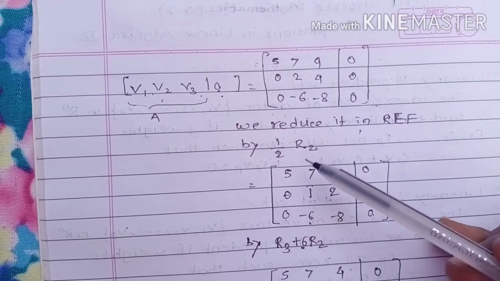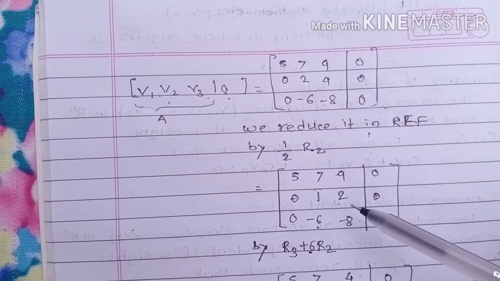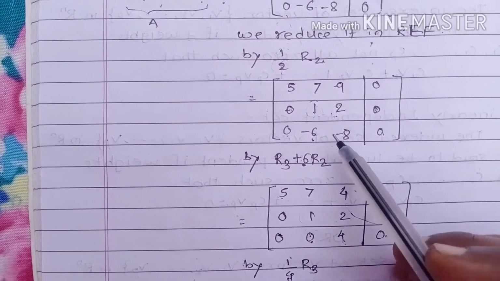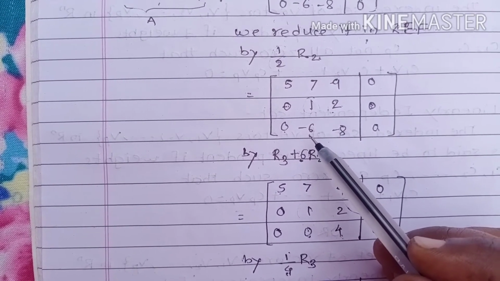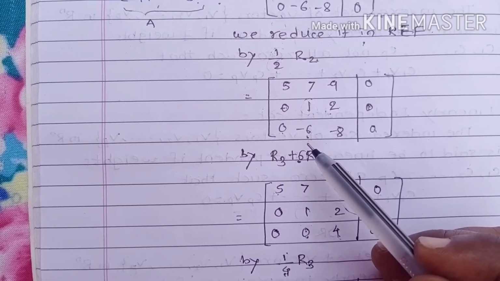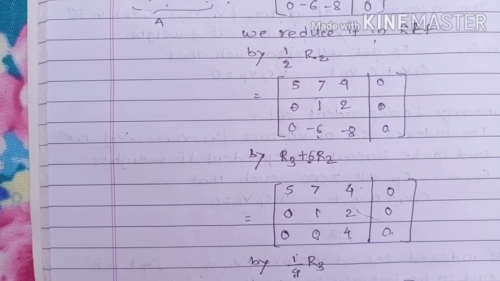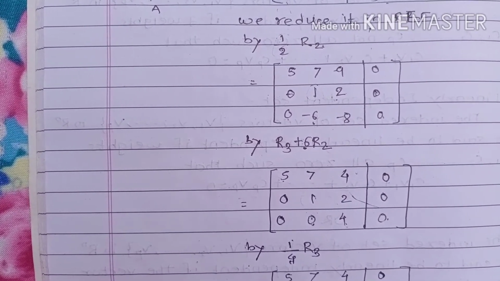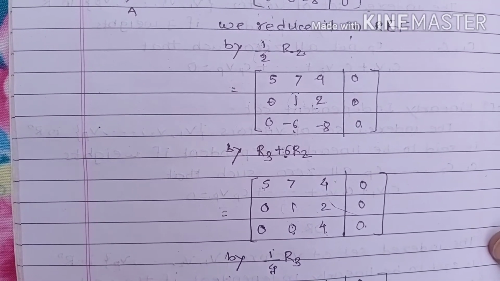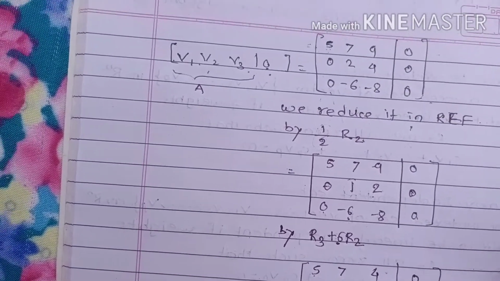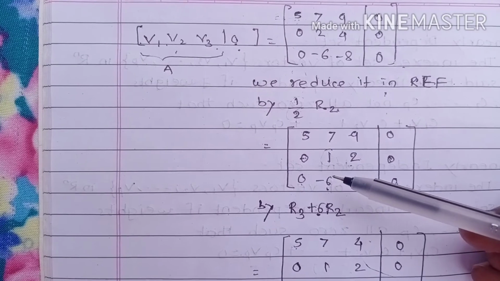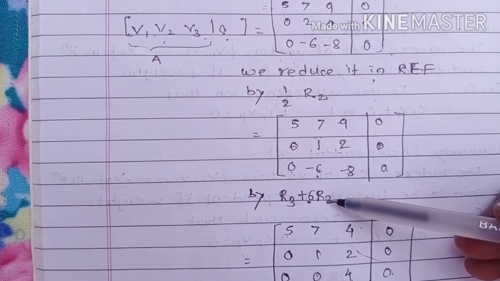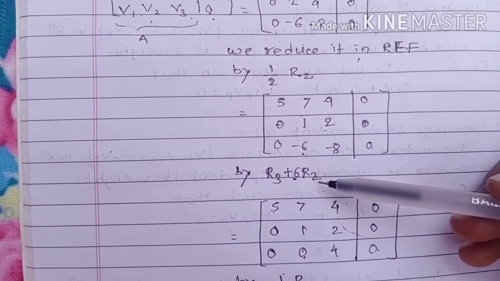So 0 by 2 is 0, 2 by 2 is 1, 4 by 2 is 2, 0 by 2 is 0. Next, by using this second leading one entry, we have to make its bottom entry a 0, and for that we use a row operation. We made changes in the third row, so we write R3 plus 6 R2. Why plus 6? Because this entry has to become 0, and here it is minus 6. So R3 plus 6 R2.